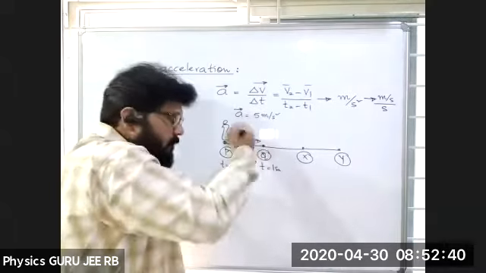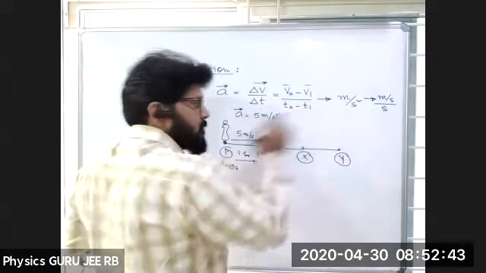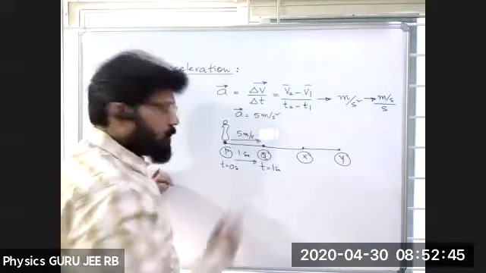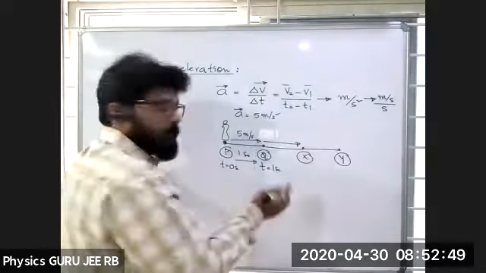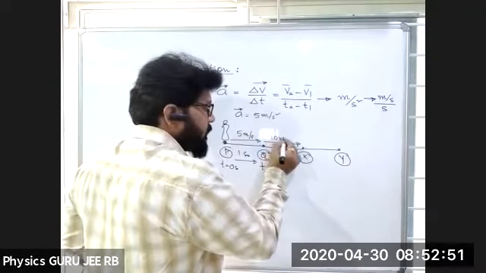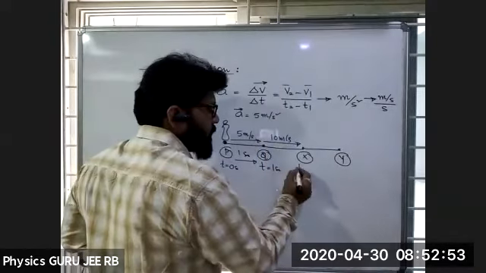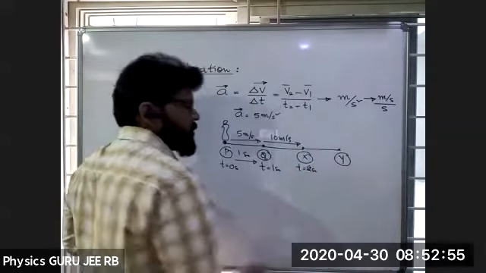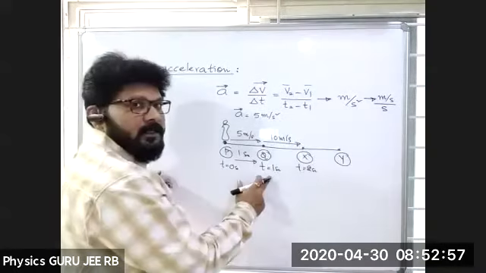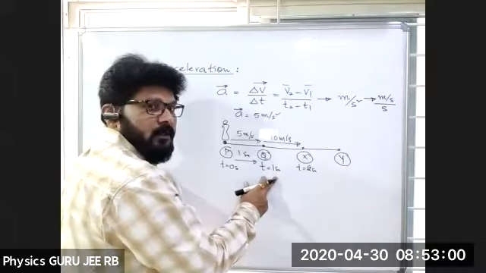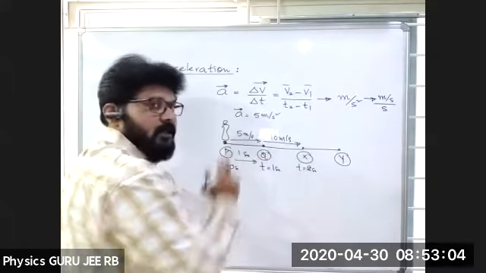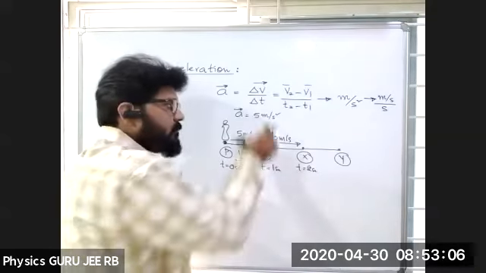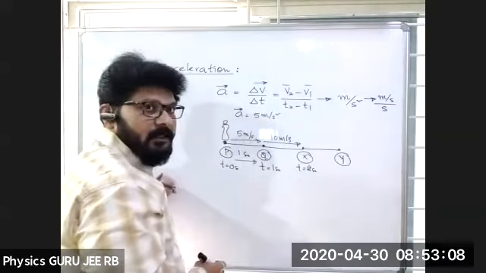That means 5 meters per second by second is nothing but 5 meters per second square. Now next, he moves with 10 meters per second, and this time will be 2 seconds. T2 minus T1 is 1, and V2 minus V1 is 10 minus 5.